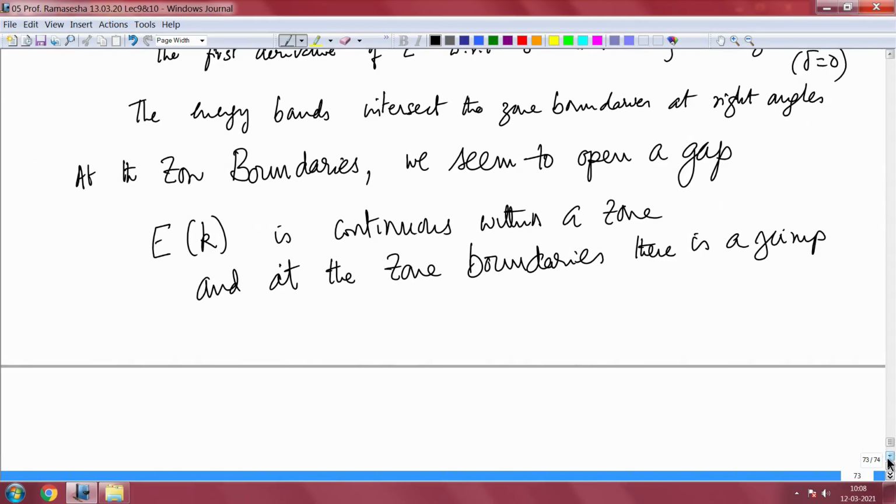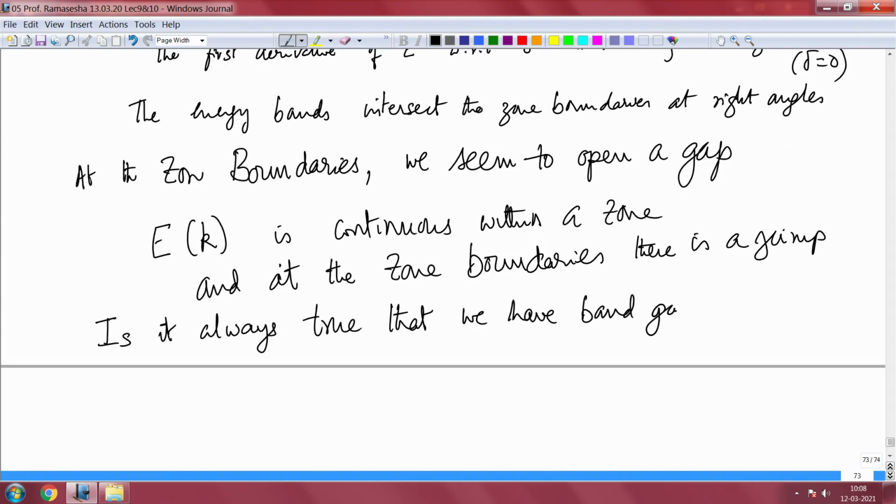The question is, is it general? Is it always the case that we will see band gaps at zone edges? That is, is it always true that we have band gaps at zone edges?